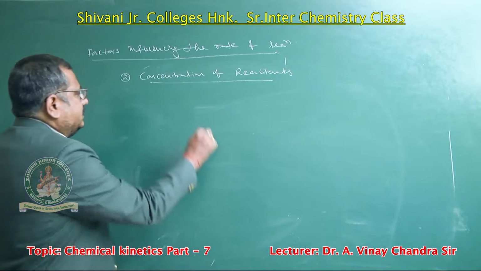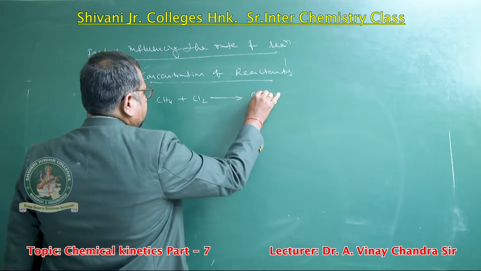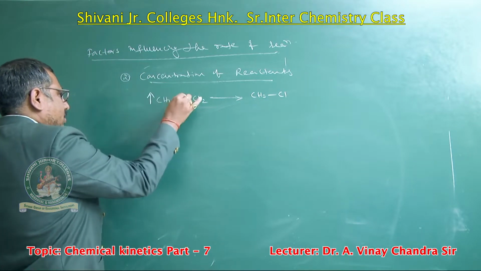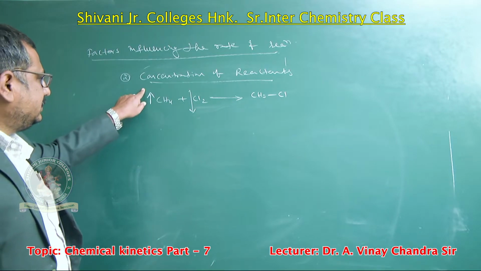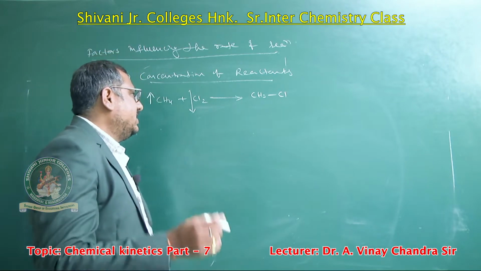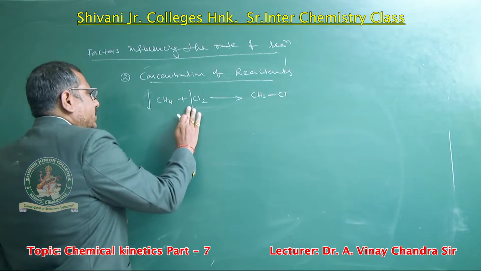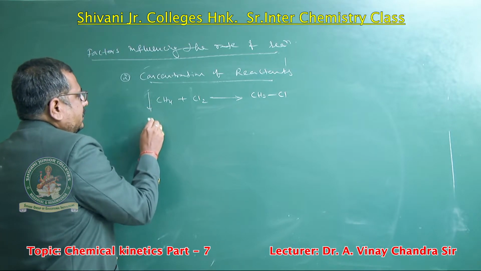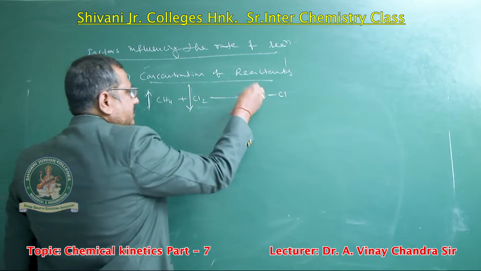For example, methane plus chlorine gives methyl chloride. This is the reaction. In this condition, if methane concentration is more and chlorine concentration is less, just carefully observe, we get the product methyl chloride. In the first condition we are discussing, methane concentration is more and chlorine concentration is less, so we get methyl chloride.